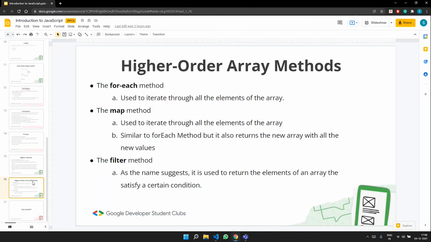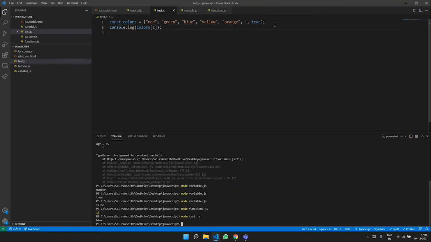Now we can also be looking at the hands-on sessions for all these methods that we talked about. Let us say I'm giving an array called colors, and inside the colors array I have all these values. Now what I want to do is use the for each loop.